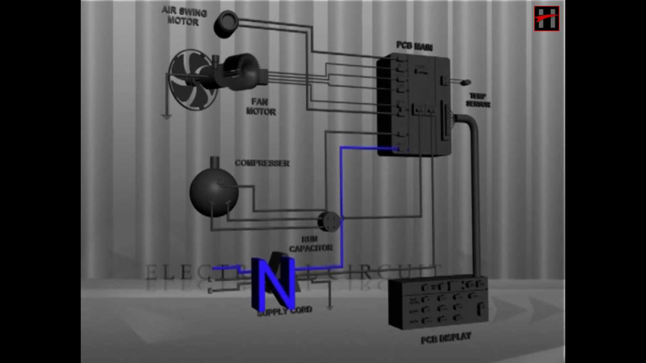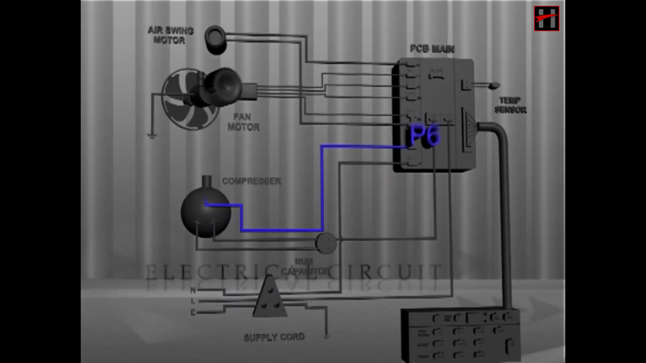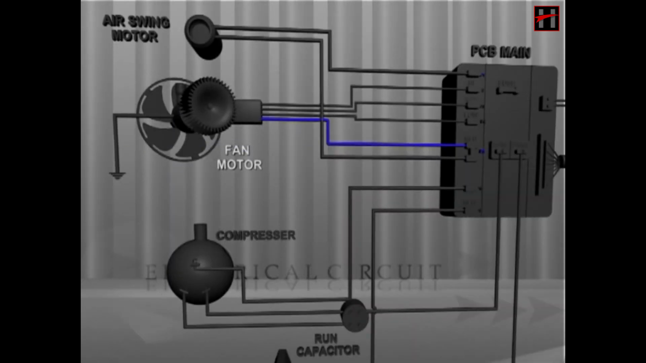4. The neutral wire N goes to the main PCB terminal P7 and returns from the terminal P6 to the common terminal C of the compressor. The supply goes to the fan motor from the inbuilt connections of the main PCB.